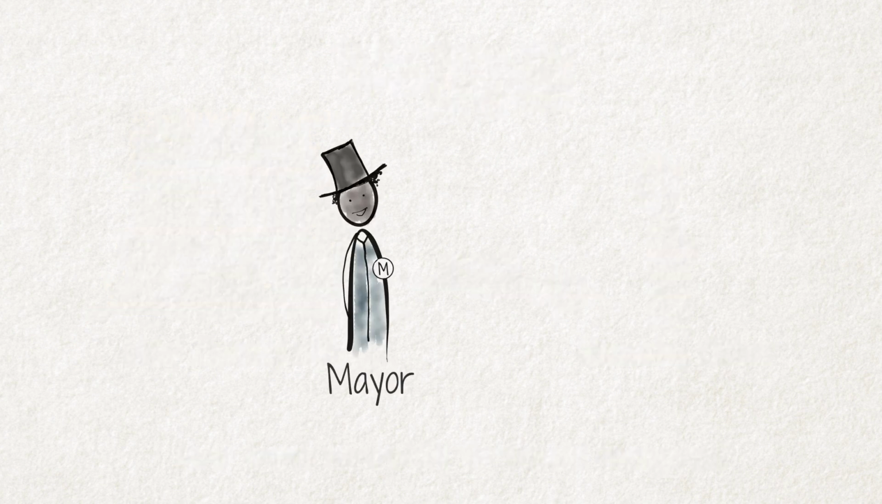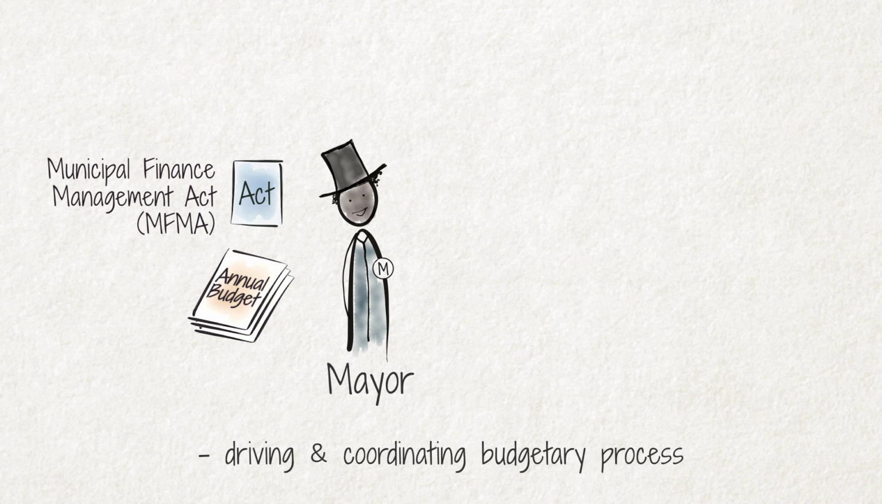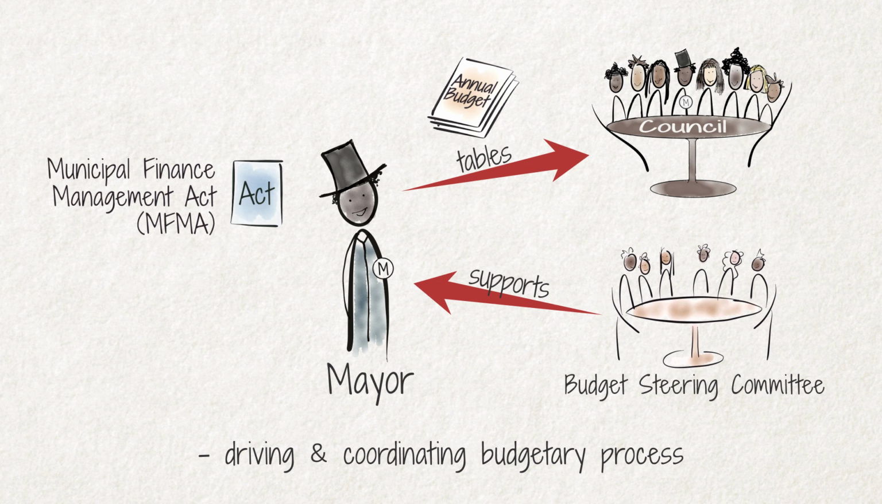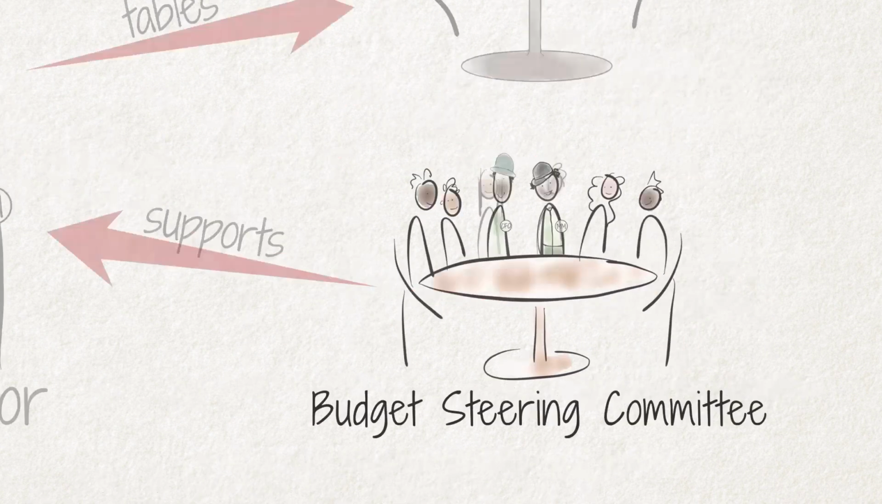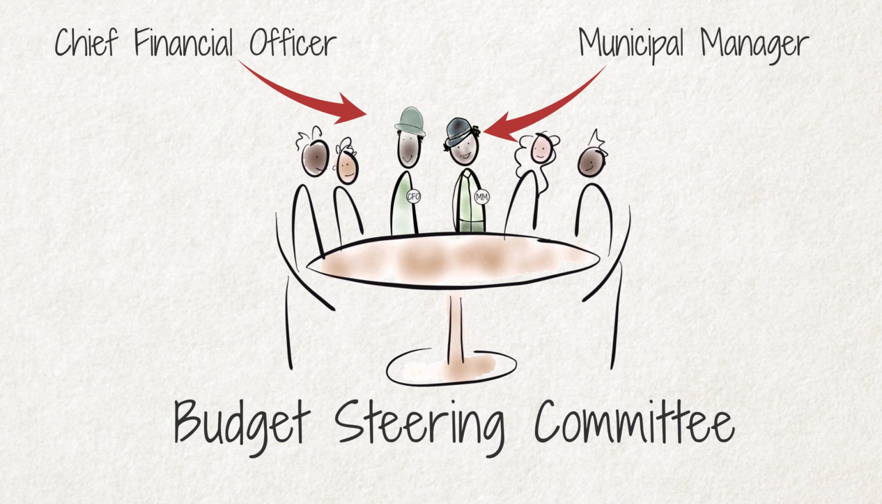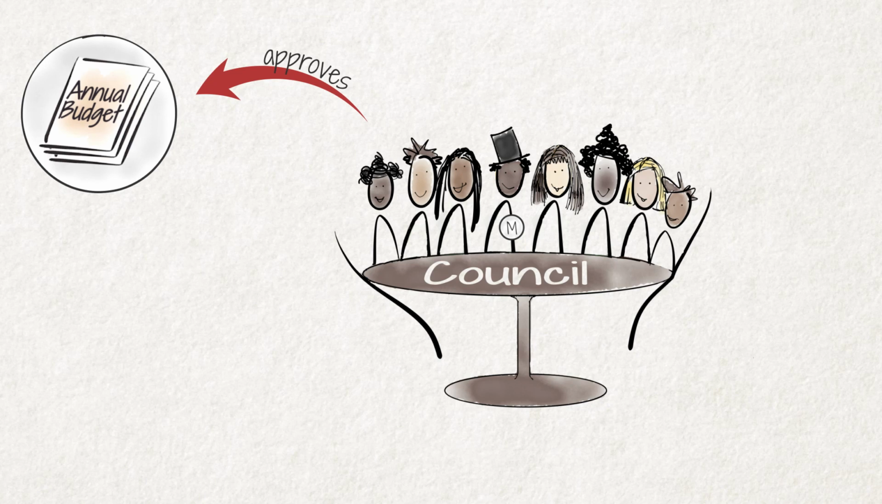The mayor also plays a key role in creating the annual budget. Under the MFMA, the mayor is responsible for driving and coordinating the budgetary process and tabling the annual budget in the full municipal council. In this role, the mayor is supported by the Budget Steering Committee. This committee consists of the councillor responsible for finances, the MM, the CFO, and a number of senior managers. The budget must be formally approved by the municipal council at least 30 days before the start of the financial year.